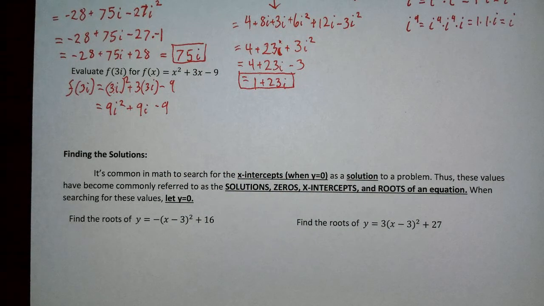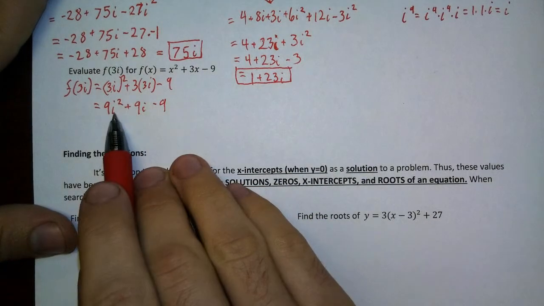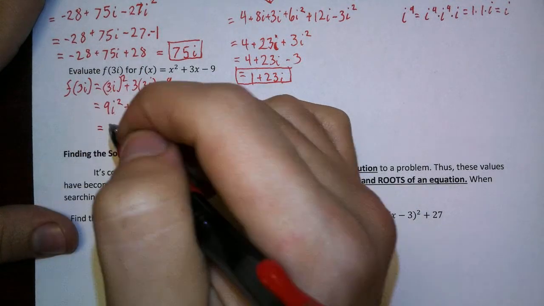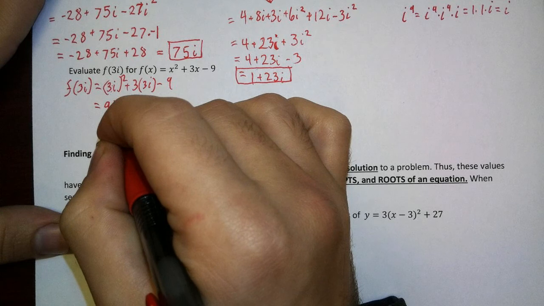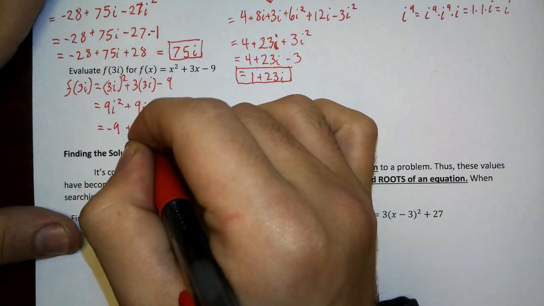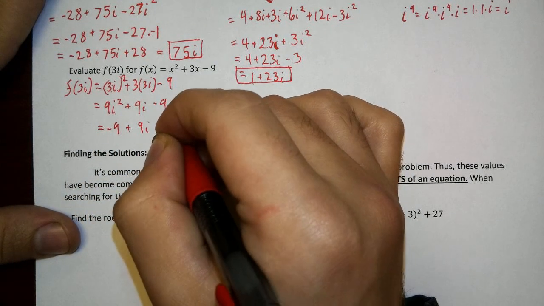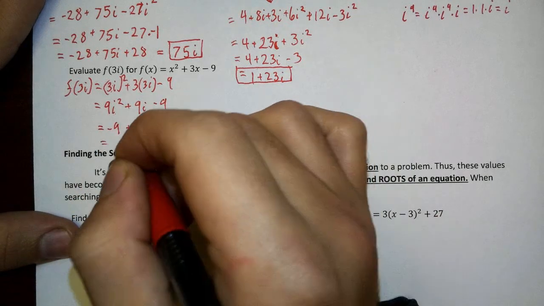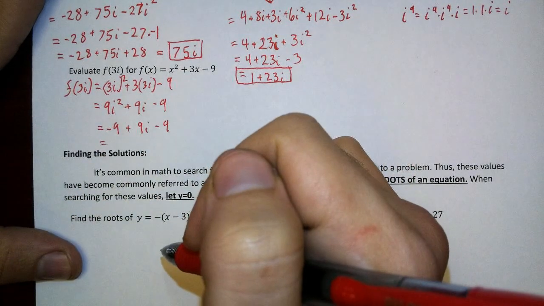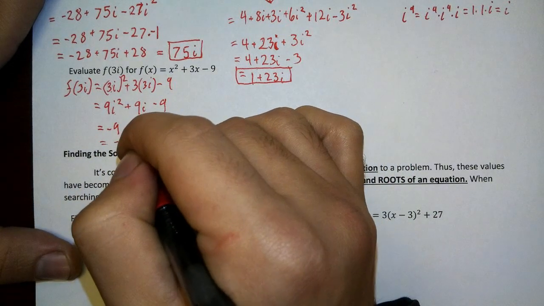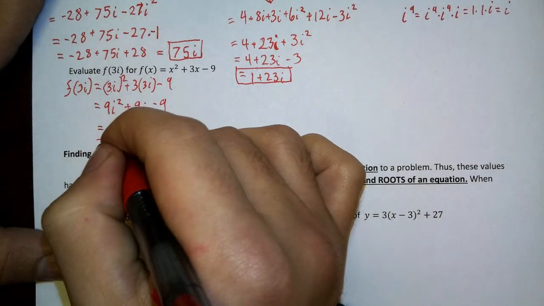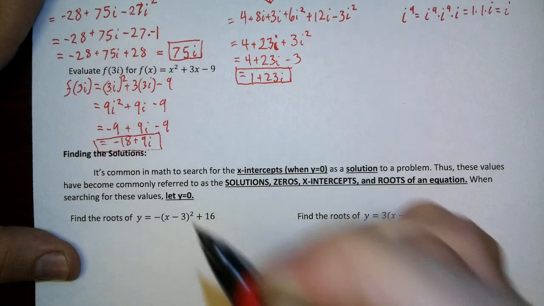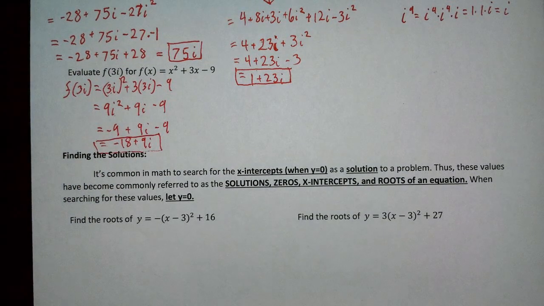A lot of 9s. i squared is going to equal negative 1, because of our new rule, plus 9i minus 9, which will ultimately equal negative 9 times... the negative 9s are like terms. So negative 18 plus 9i.